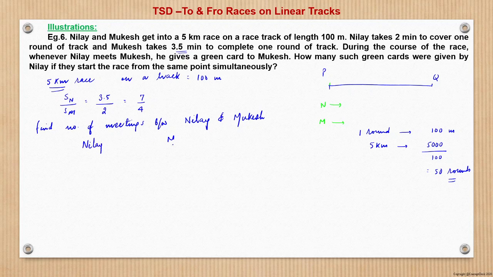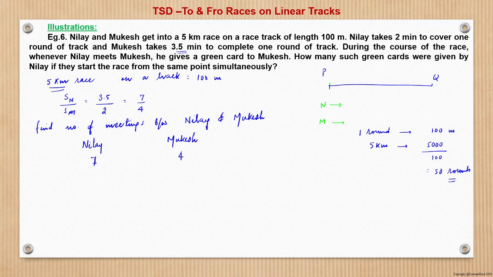Now see here. This is Nilay, this is Mukesh, right? When Nilay is at the end of the first round, Mukesh will be somewhere behind. Before that, when the ratio of speed of Nilay and Mukesh is 7 is to 4, this means that when Nilay completes 7 rounds, Mukesh would have completed 4 rounds.